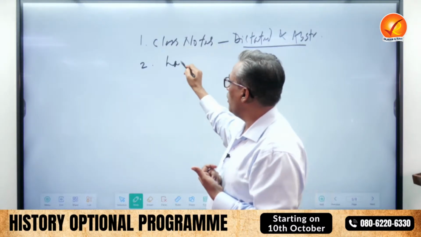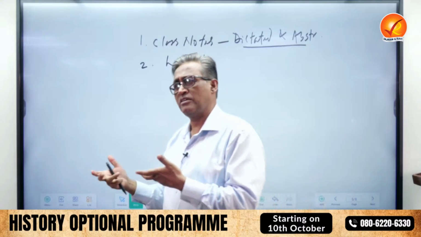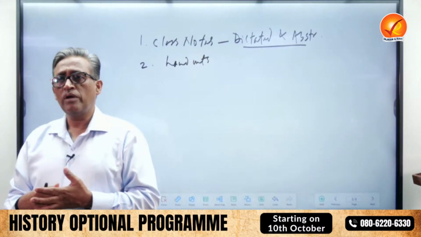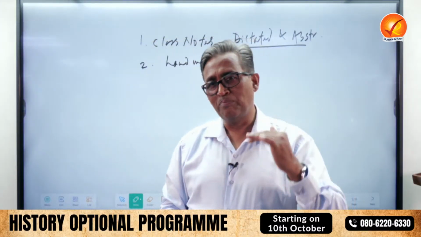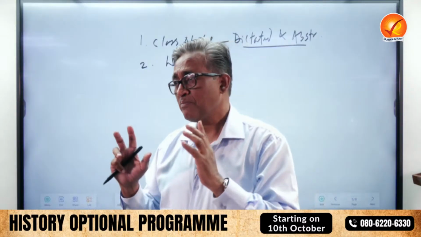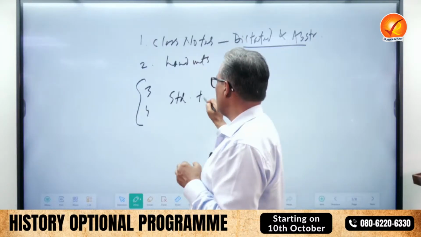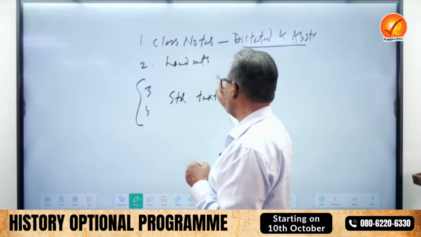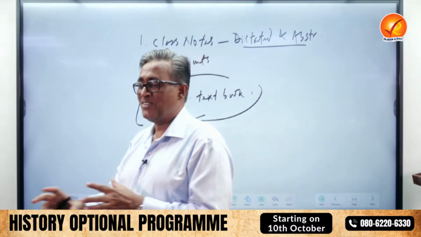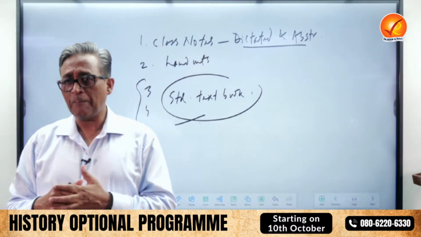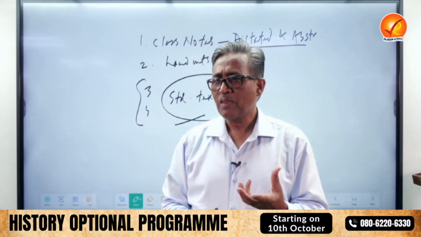Then the handouts each of us had made with our own sources, obviously books, lectures, etc. I have made my own, and my other colleagues have made their own. Use these two as your pillars. First two important source material. The third and fourth would be like a standard textbook, which I will tell you once you join my class, so that my USP remains USP, not joking. But one is Bipan Chandra, you heard it, India's Struggle for Independence. One is Sekhar Bandyopadhyay, that is Plassey to Partition.